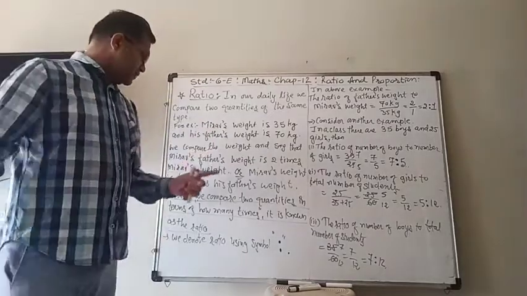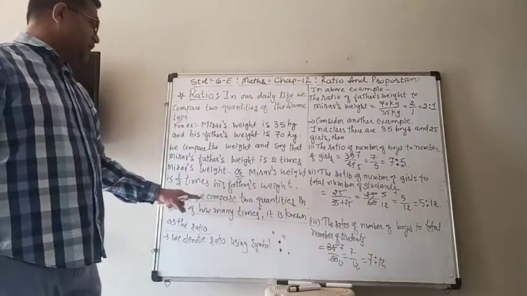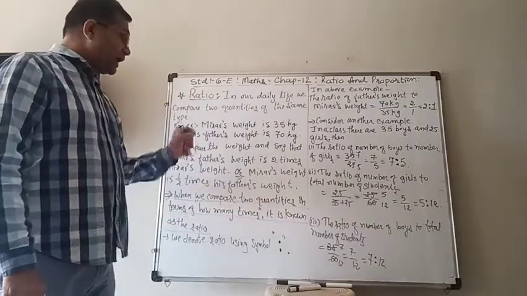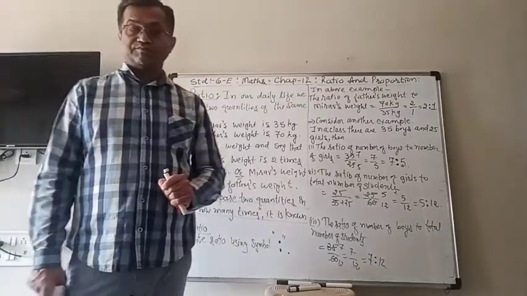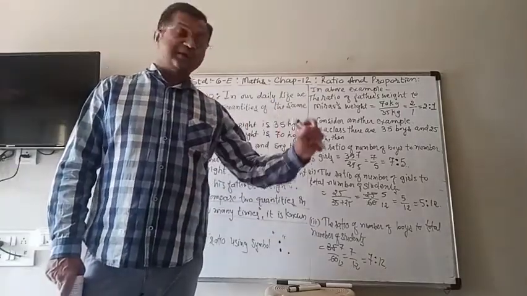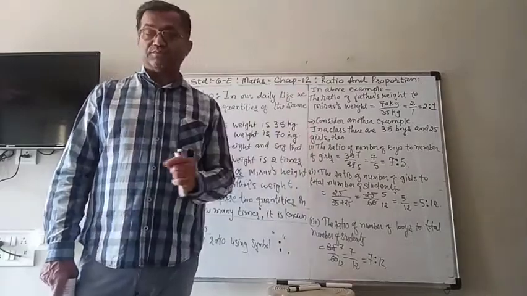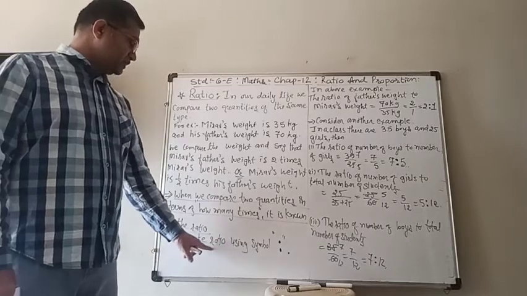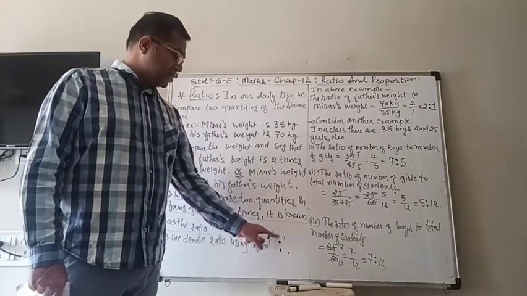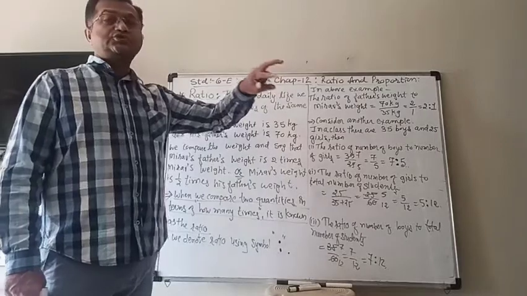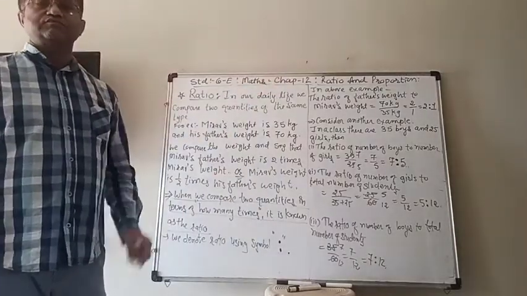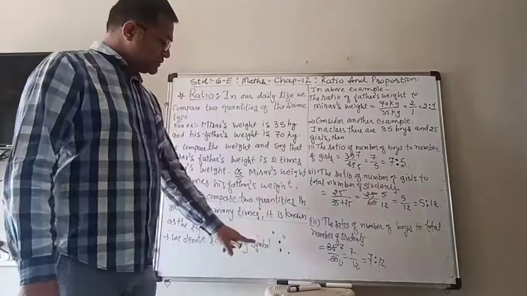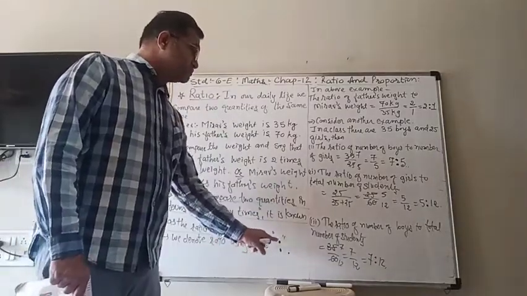So what is a ratio? Again we repeat, when we compare two quantities in terms of how many times, it is written in the form of a ratio. And to denote the ratio, we use this symbol: two dots, one vertically over the other.